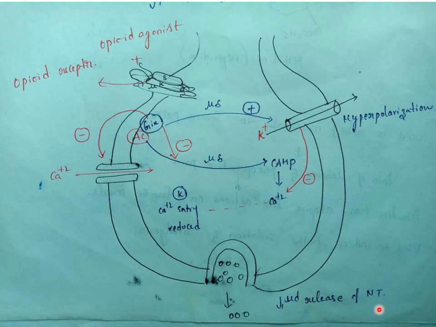So I repeat the mechanism. Opioid receptors bind with agonist and they inhibit adenylate cyclase, and finally inhibit the formation of cyclic AMP and inhibit the release of calcium. So the two actions at a time. One is it can promote the opening of potassium ion channels, it can inhibit the entry of calcium, and finally inhibit the release of neurotransmitters by promoting hyperpolarization.